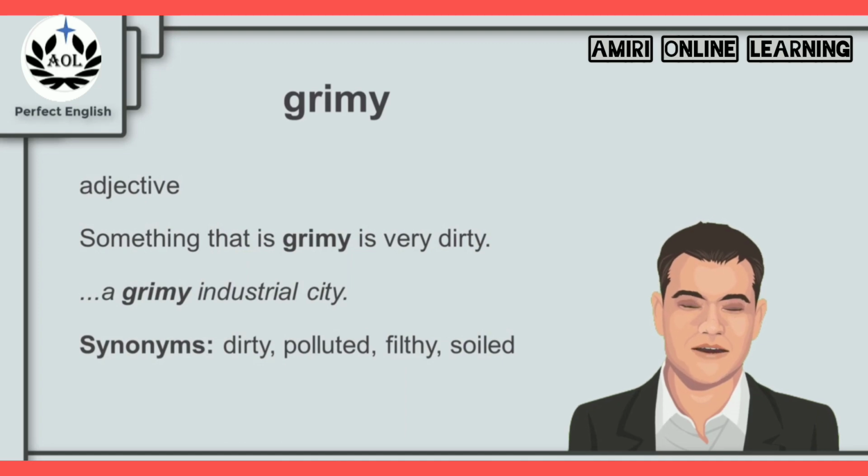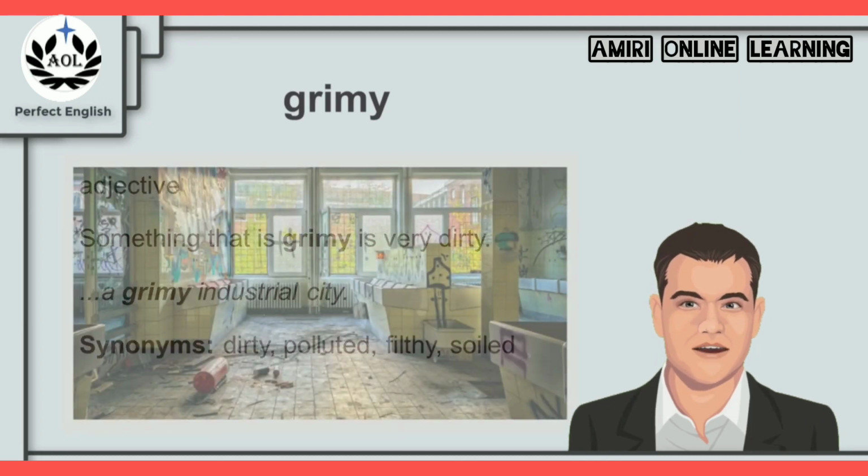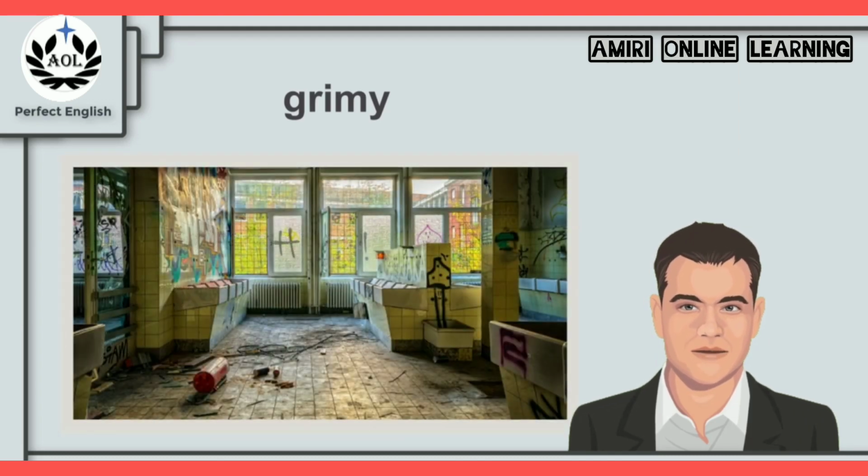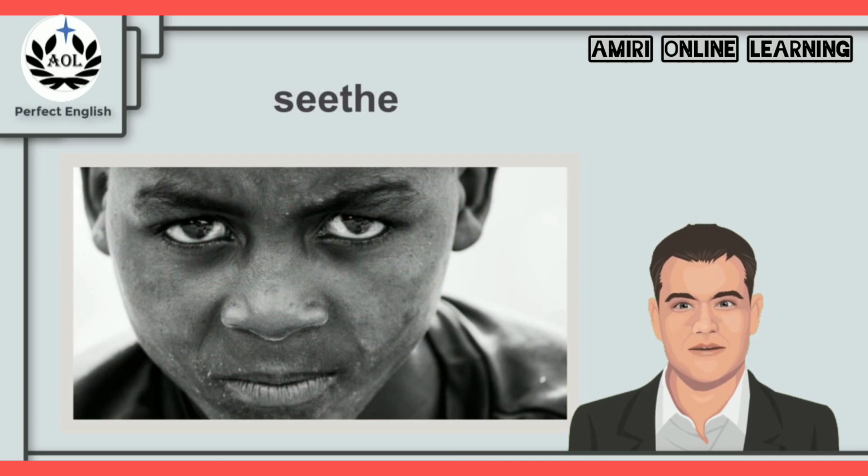Something that is grimy is very dirty. For example, we say a grimy industrial city. And synonyms for grimy are the words dirty, polluted, filthy, or soiled. So the next time you remember this image and remember how dirty it looks, remember the word grimy and what it means. And now for the next keyword, seethe.